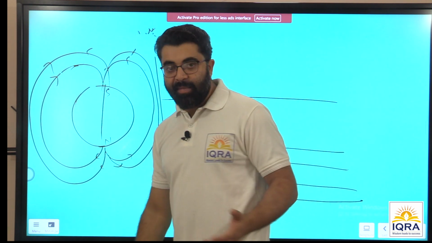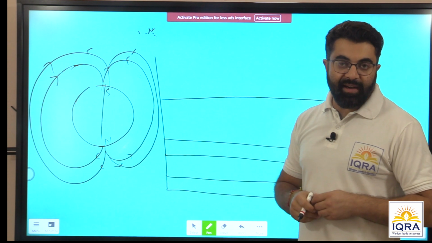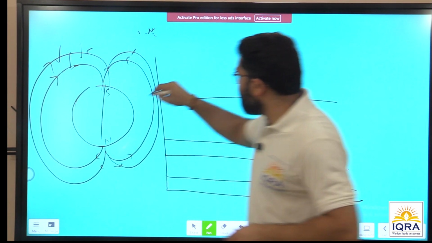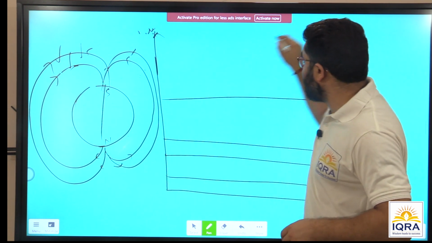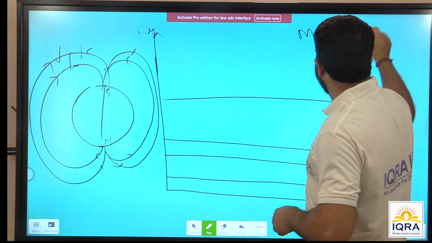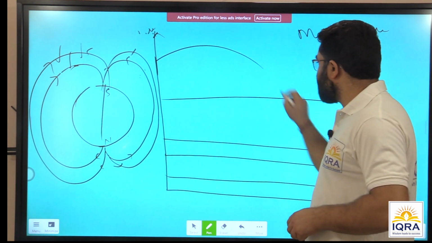So like any other magnet, Earth is also a huge magnet. It releases these magnetic lines in the atmosphere. These magnetic lines reach up to the layer of atmosphere above the thermosphere. We call it the magnetosphere. So what will be in this magnetosphere?